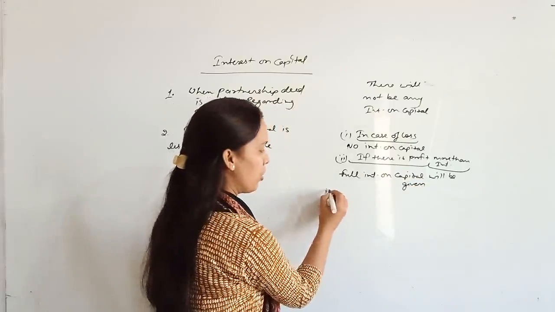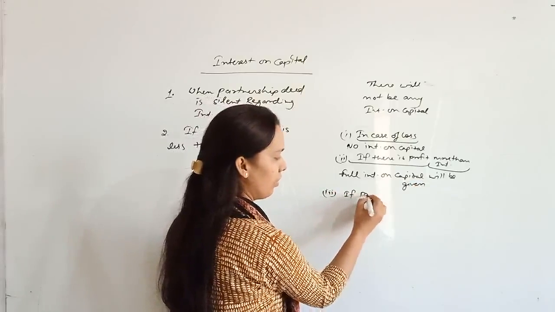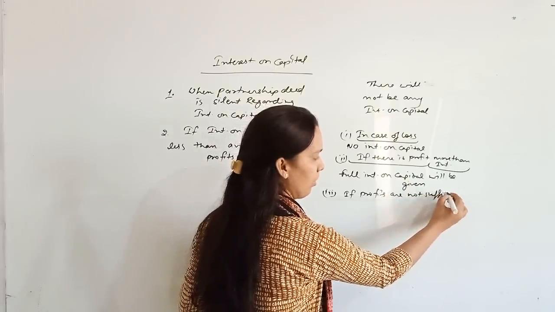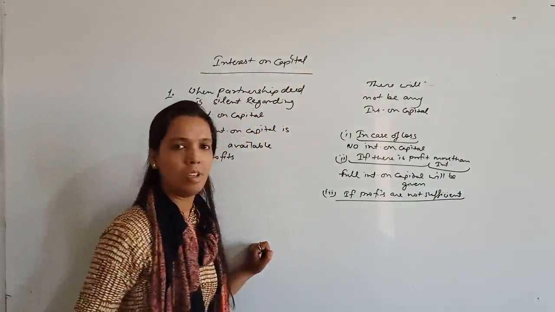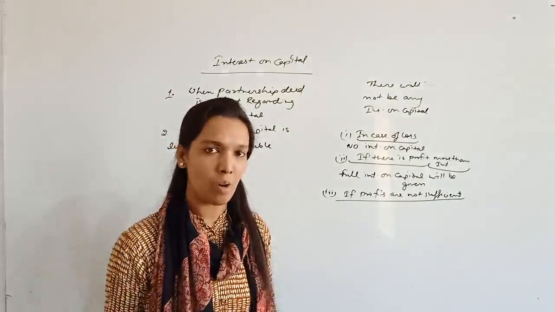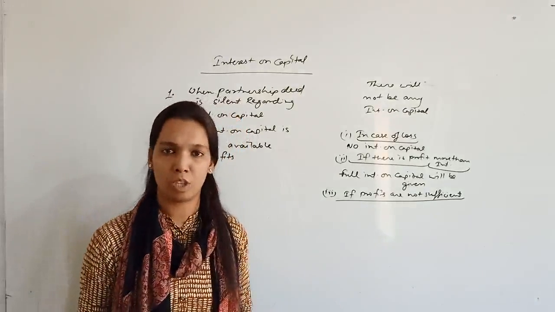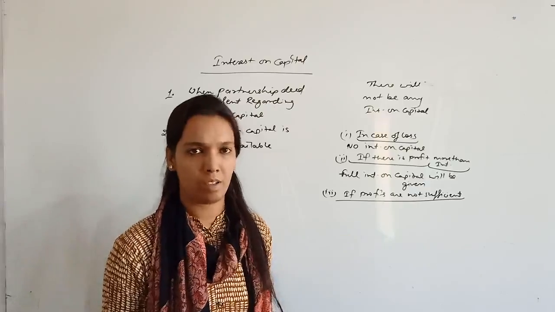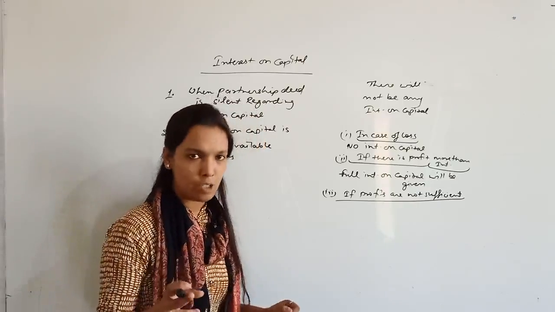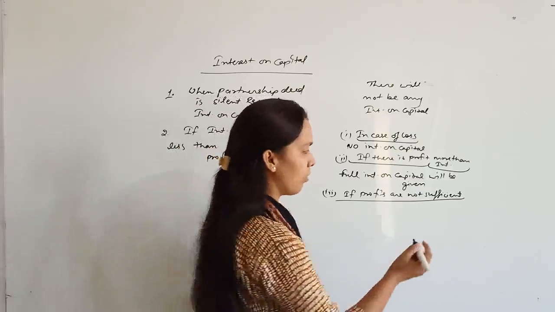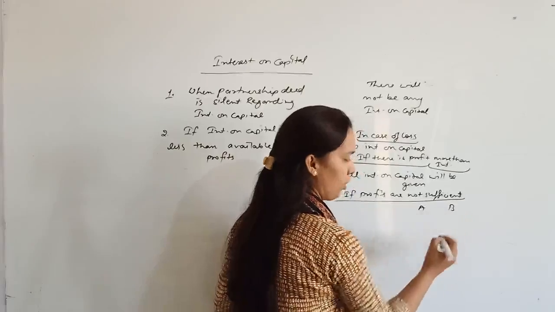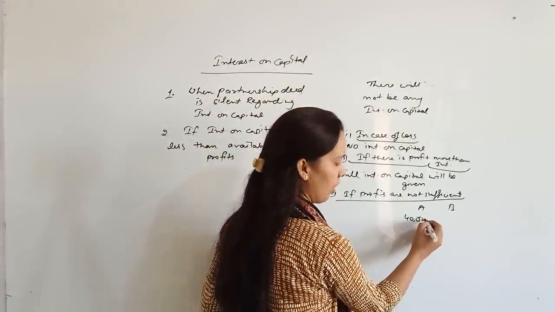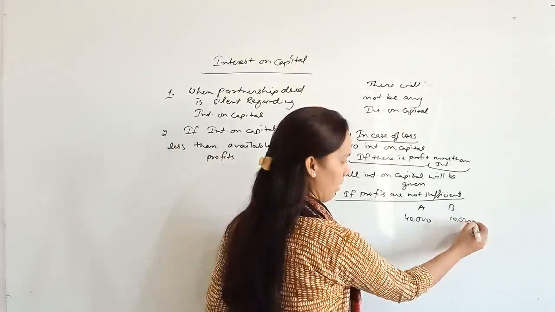Third condition may be if profits are not sufficient. That is, you can reverse the second condition: your interest on capital is rupees 50,000 and profits are only rupees 40,000. Then what will you do? You will distribute only the available profits among the partners. Suppose interest on capital is 50,000 rupees, and there are two partners in the firm: interest on capital of partner A is 40,000 and partner B is 10,000.